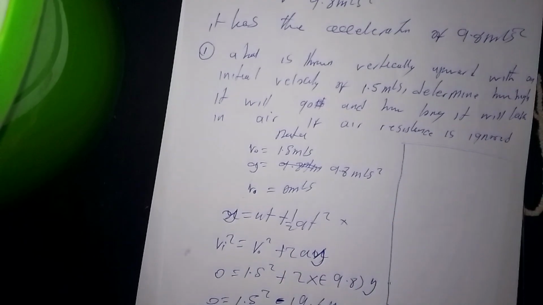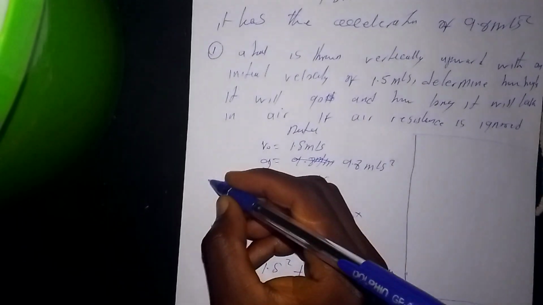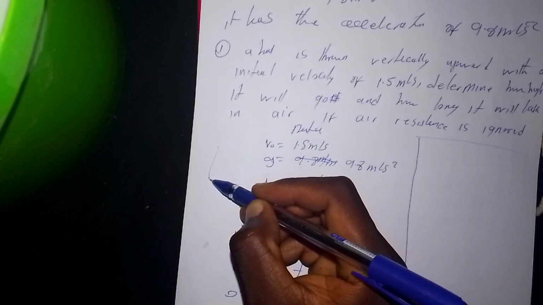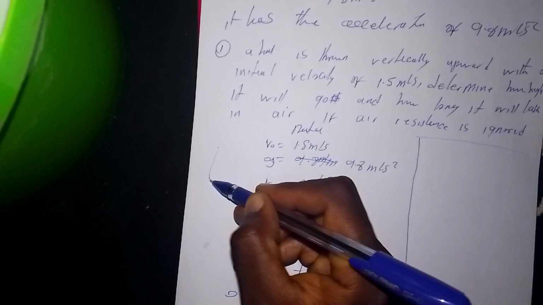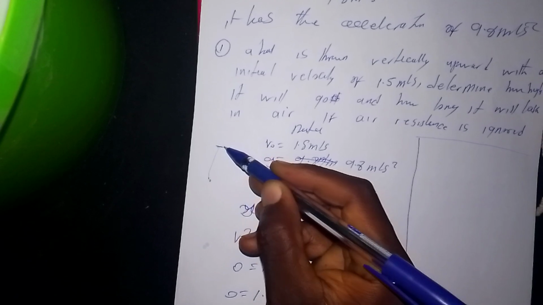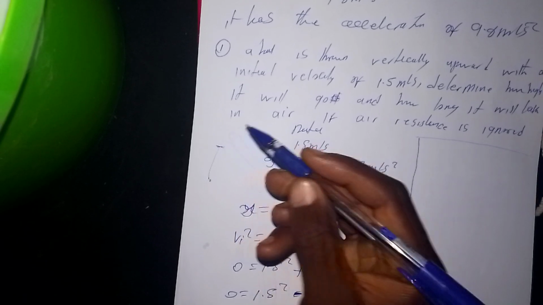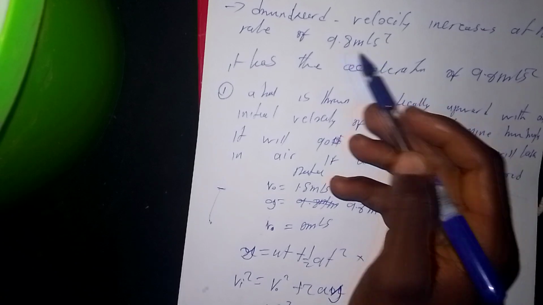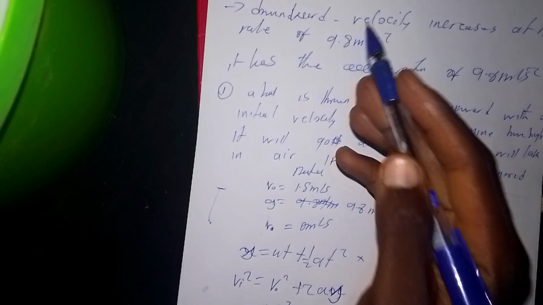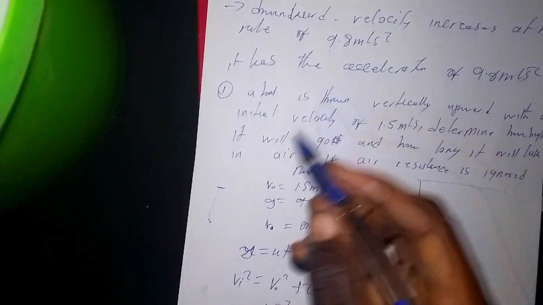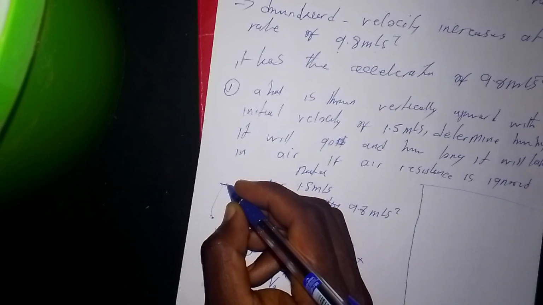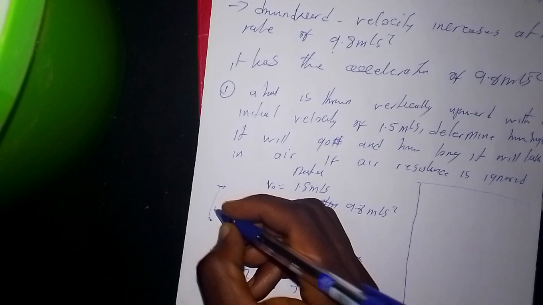We know that when we project something, if air resistance is ignored, the time it will take to go from the bottom to the maximum height is the same time it will take to come back, because the rate at which velocity is changing is the same. So the time from the ground to the maximum height and from the maximum height to the ground will be the same.